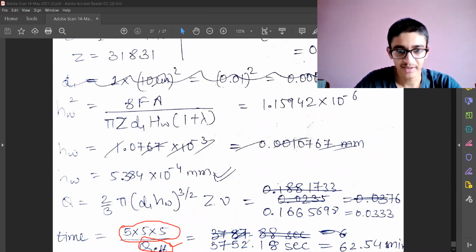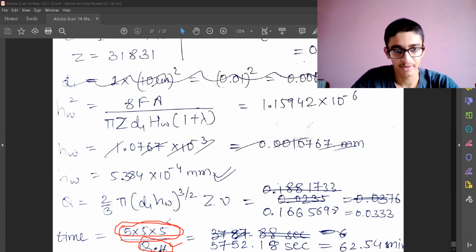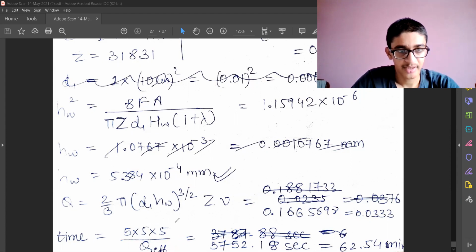So you can see that we are taking a lot of time to do a small removal of 125 mm cube of material also. So this is the downfall of unconventional machining process. So we'll stop over here. We have taken a look at unconventional machining processes in detail, mathematical formulation, material removal rate, etc. So we'll stop over here. Thank you.